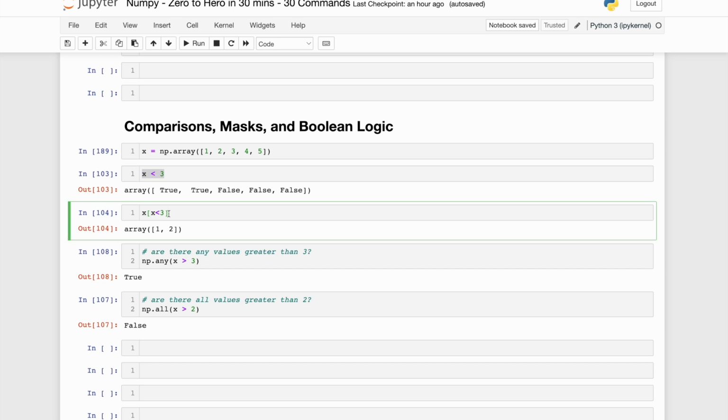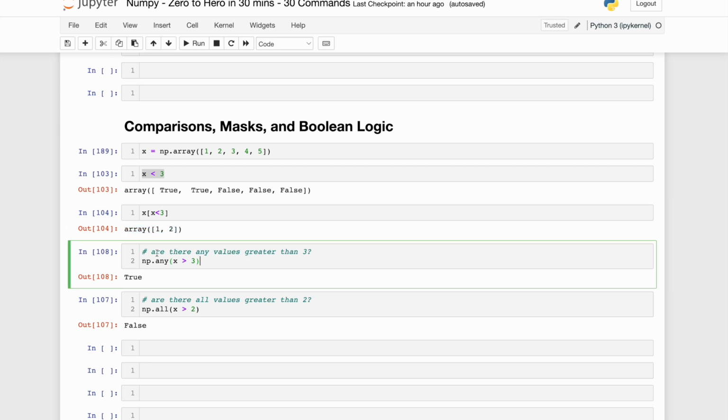Let's see how it will be useful. Suppose we pass this mask condition inside square parentheses. It will return only the true values. What were the true values? 1 and 2. It is returning an array of 1 and 2. This is how the masking and the boolean logic works.